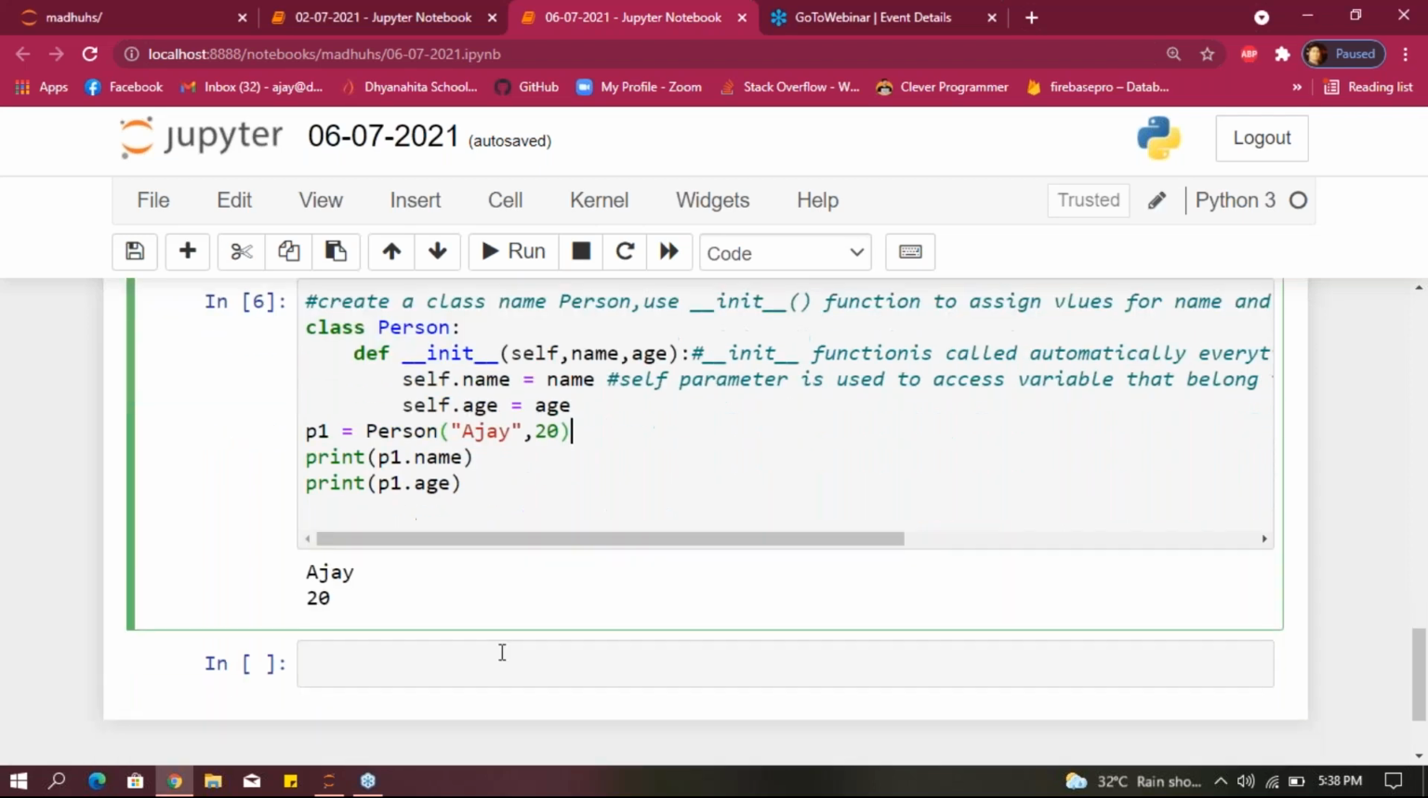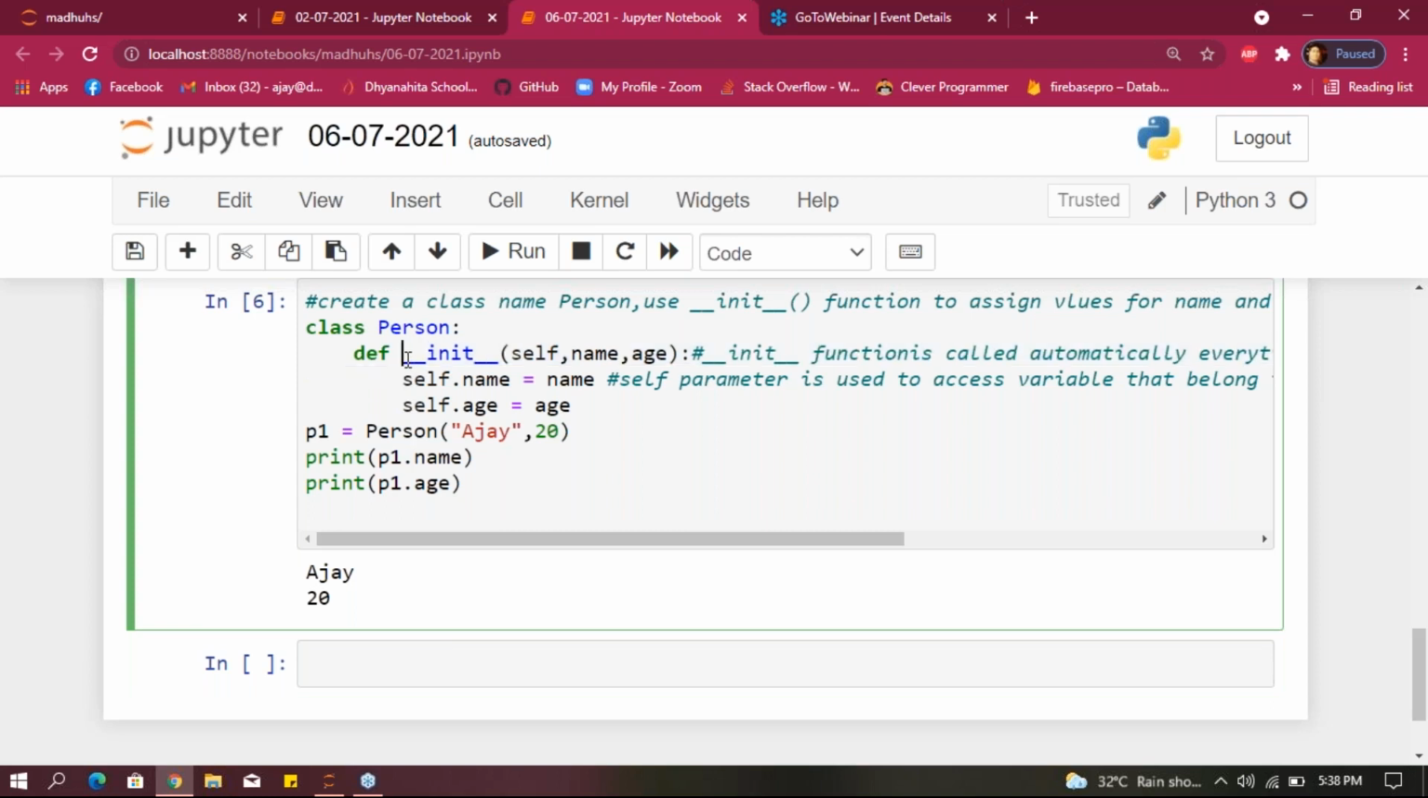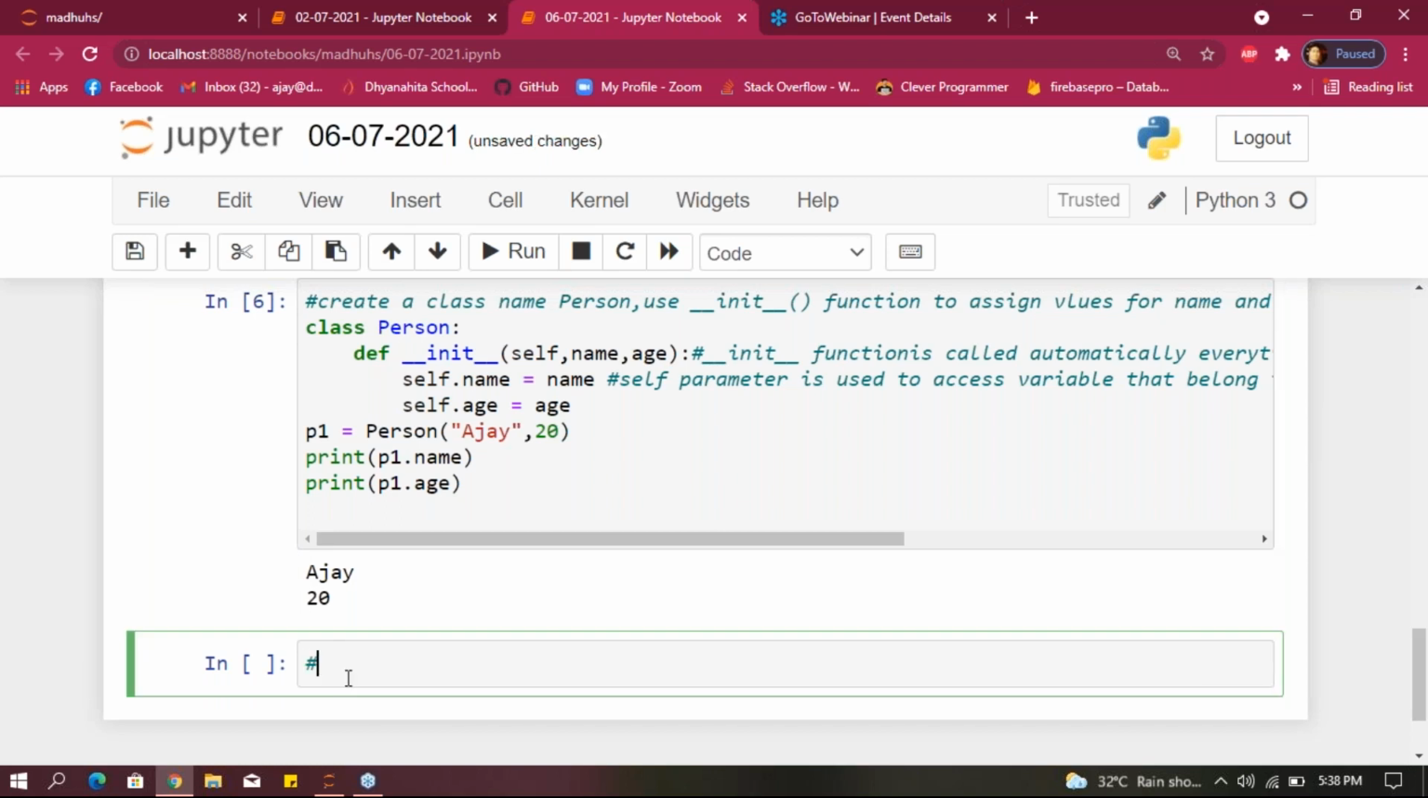After this, we'll discuss the next topic. We already discussed how to create a class using the initial function, right? And now we'll see that. Now we'll discuss.